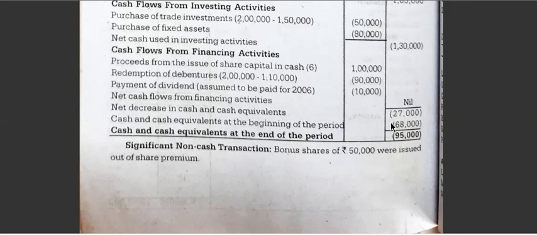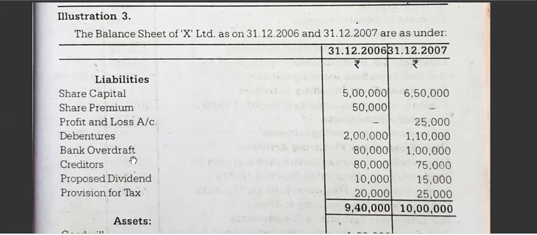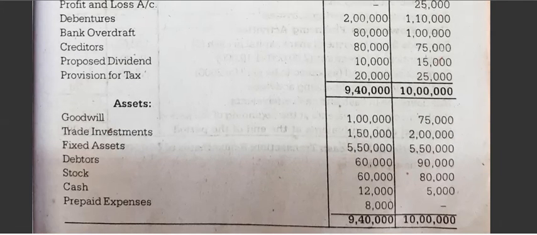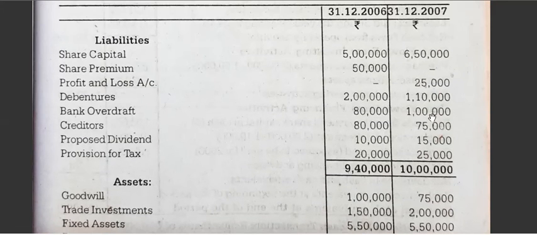When it is minus, we write in the bracket. Okay, so you can check the problem here whether you will get 95,000 as the closing balance. So bank overdraft, how much? 1 lakh. What is the cash balance given there? 5,000. So you deduct 5,000 from the bank overdraft of 1 lakh. 1 lakh minus 5,000, you will get 95,000, which is minus, because bank overdraft is minus.